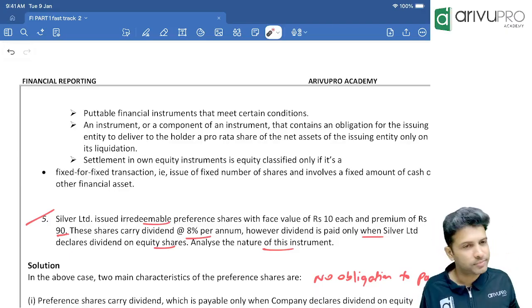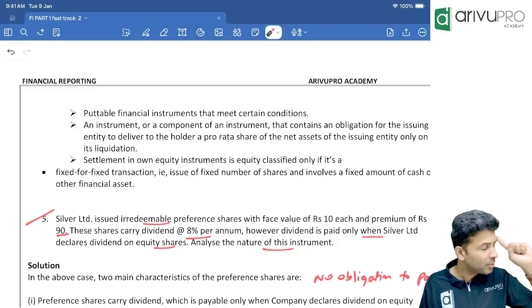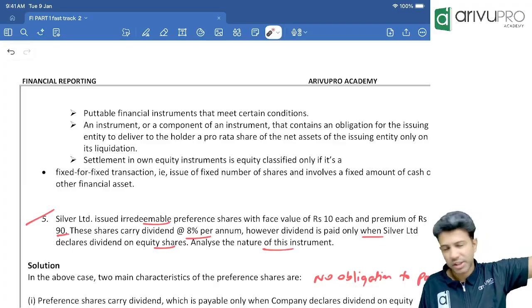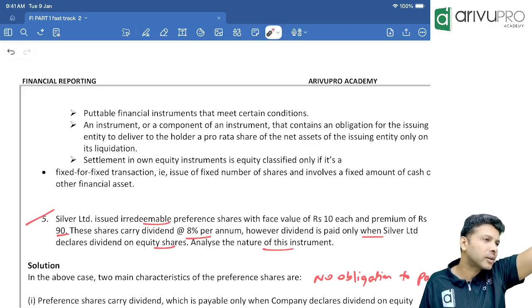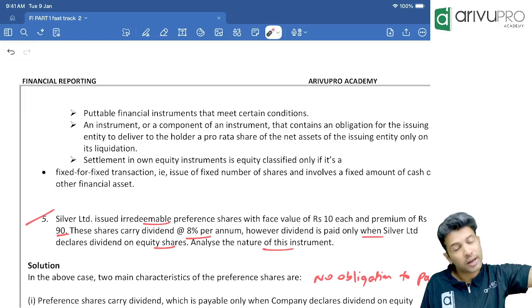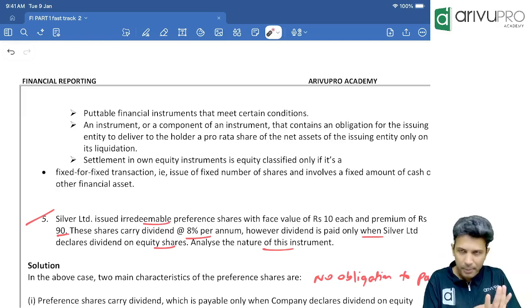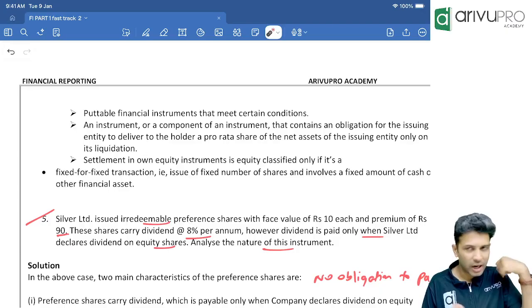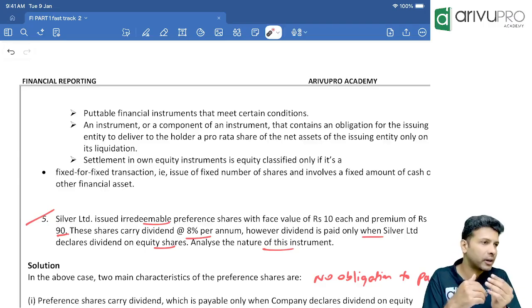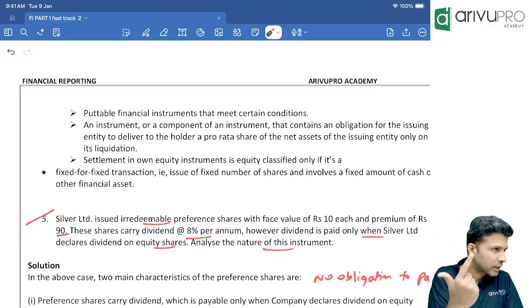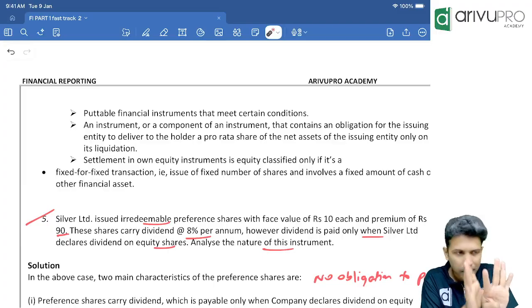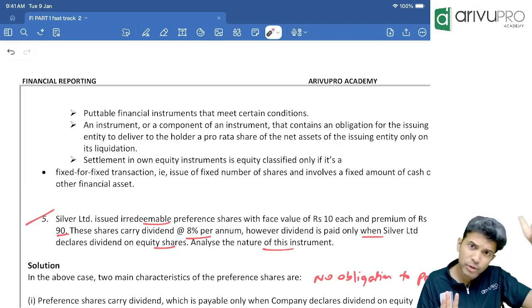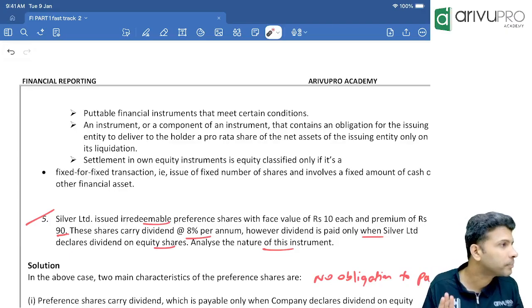In AS, if you remember, the balance sheet's first heading used to be equity and liabilities. Under that, shareholders' funds. Under shareholders' funds, share capital, and then reserves and surplus. Under share capital, we used to prepare note number 1 for share capital, and there used to be two types of share capital: equity share capital and preference share capital. That's how we used to show it in your CA Intermediate till now. That's what you have done.